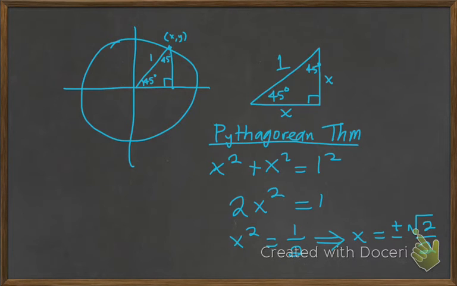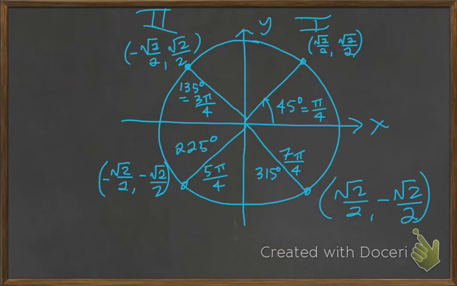And you can see using the Pythagorean theorem we have legs of x, so it's x squared plus x squared equals 1 squared. And simplifying all of that, we find out that each leg is the square root of 2 over 2, also known as rationalizing the denominator. So then this leads us to be able to get the coordinates of every 45 degree angle inside that unit circle.